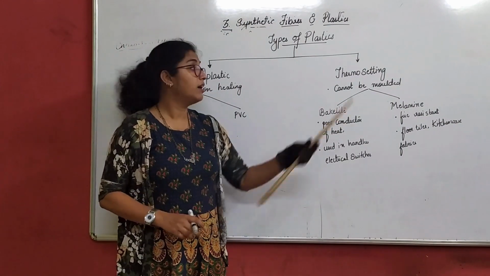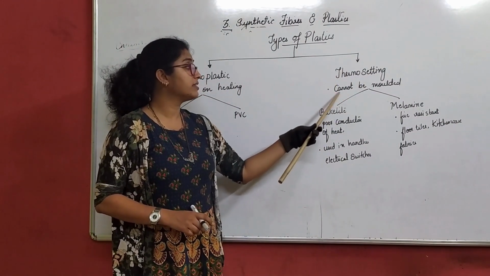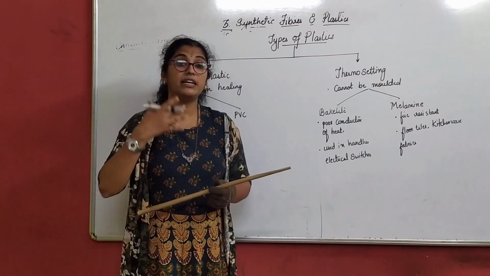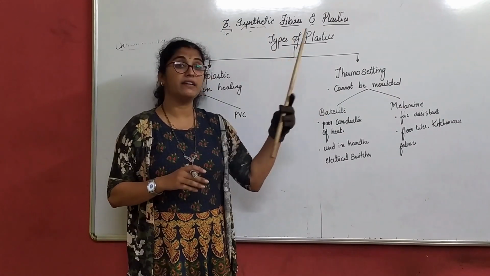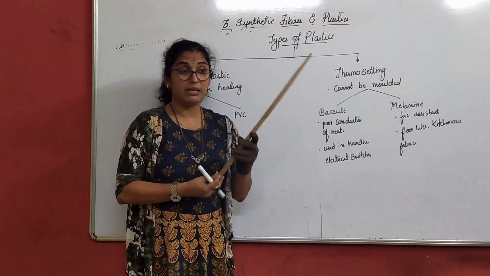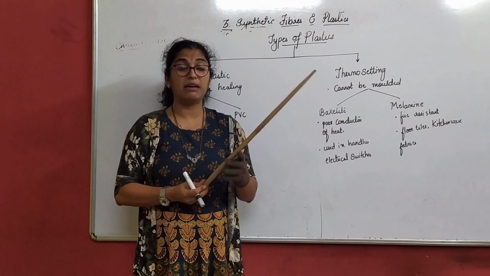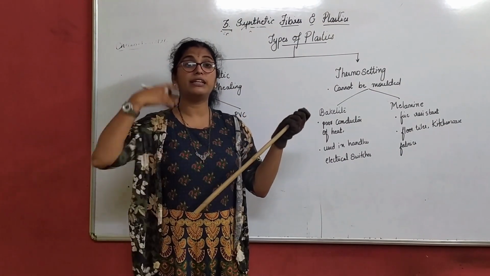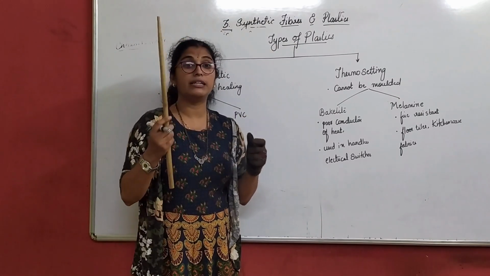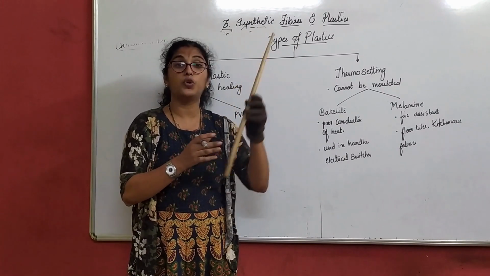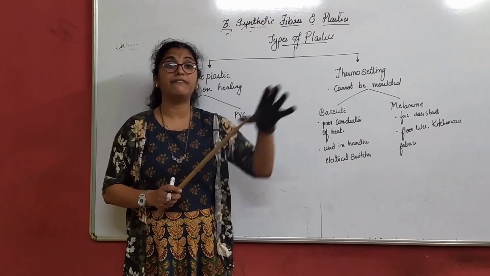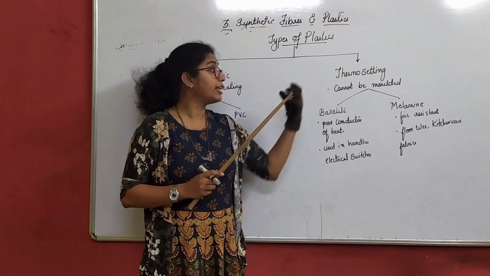Let's move on to the next one, thermosetting plastics. I have written here: cannot be molded. Cannot be molded means you want to give a desired shape to a particular thing. Assume that this is a thermosetting plastic. It has a certain shape because I have molded it. Once I have given a desired shape after molding, I cannot redo the same thing. Suppose if this is broken, I cannot remold it on heating. It is broken, it is waste. I cannot do anything out of it. Only once can you mold it, give shape and desired color. The second time you cannot mold it.